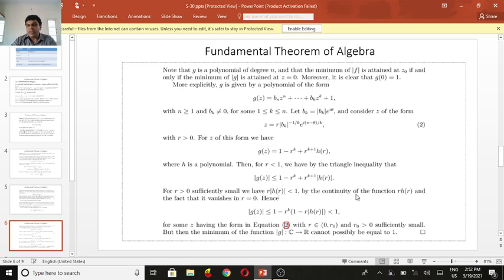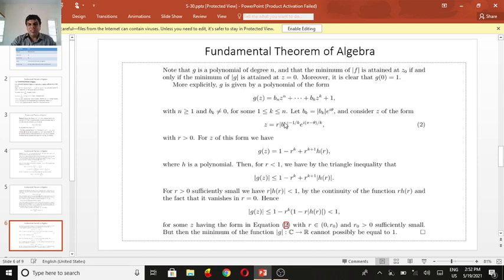This is by the continuity of the function r times h of r and the fact that it vanishes at r equal to 0. Hence, the absolute value of g of z is less than or equal to 1 minus r to the power k times 1 minus r times the absolute value of h of r, which is strictly less than 1.